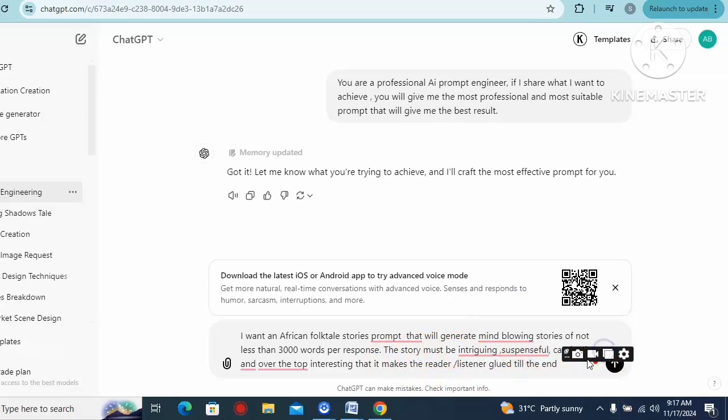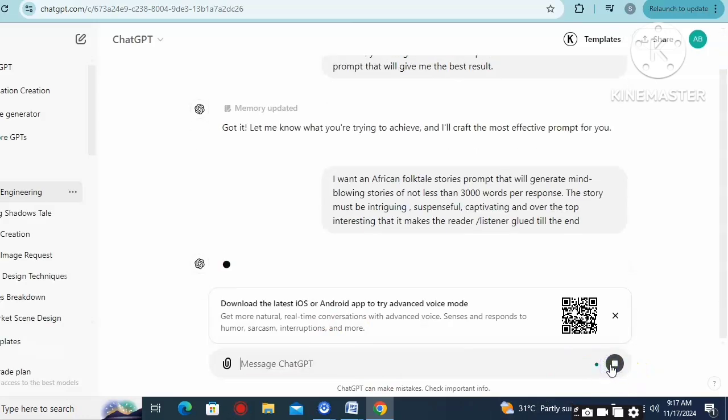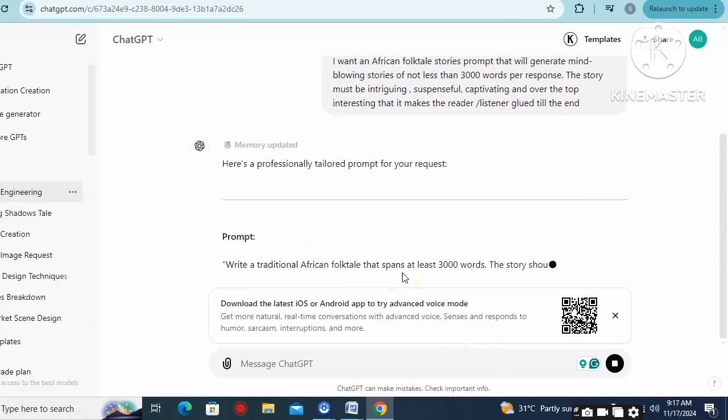Please, it must not be less than 3,000 words. Do you understand? So we have already instructed ChatGPT that we want an African story that should not be less than 3,000 words. So it's going to generate the prompts that we are going to use. It is only ChatGPT that knows the prompt that is going to give us the actual result we want.